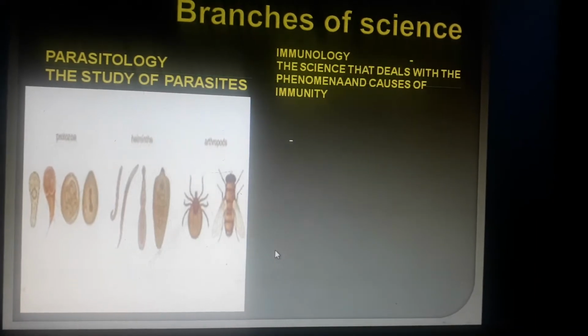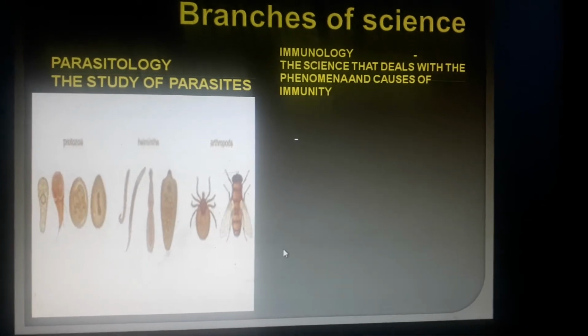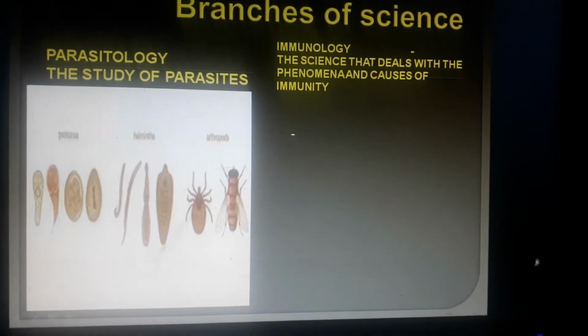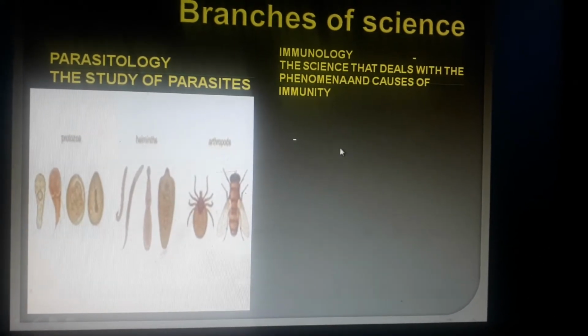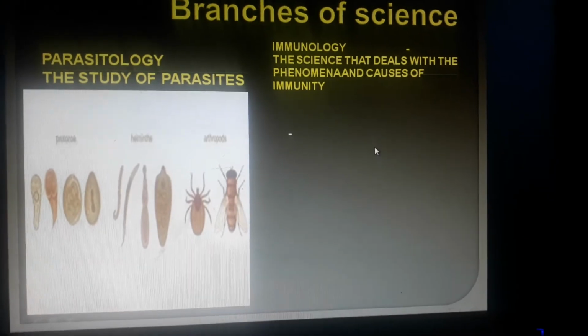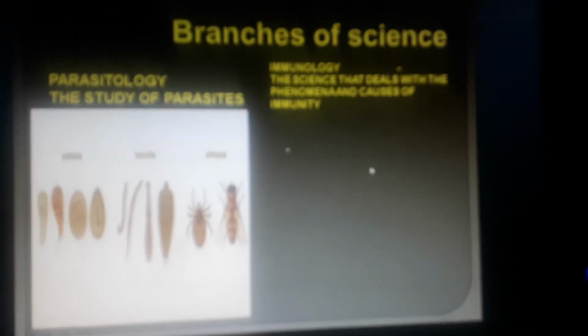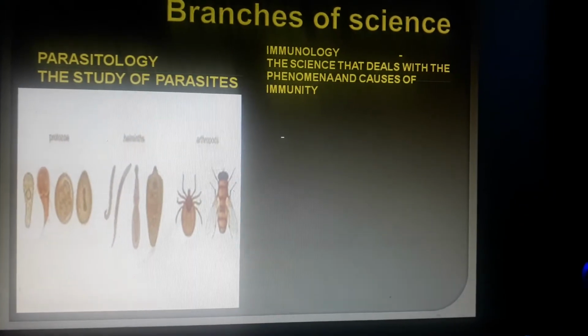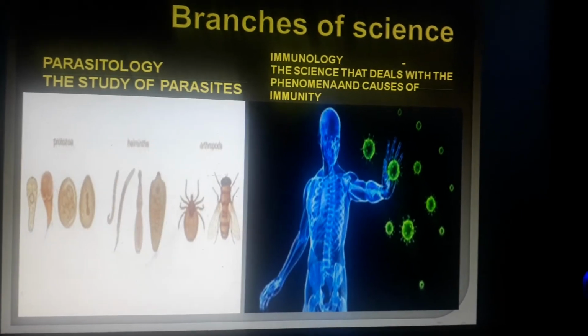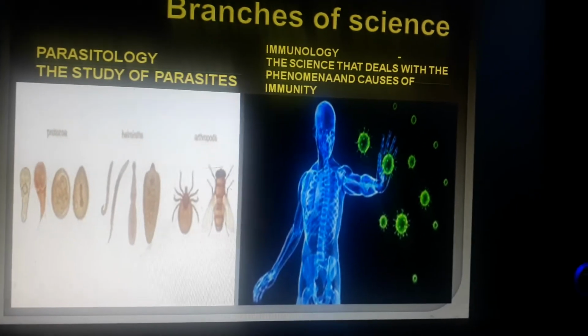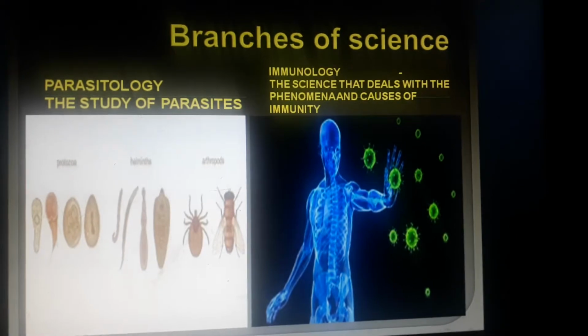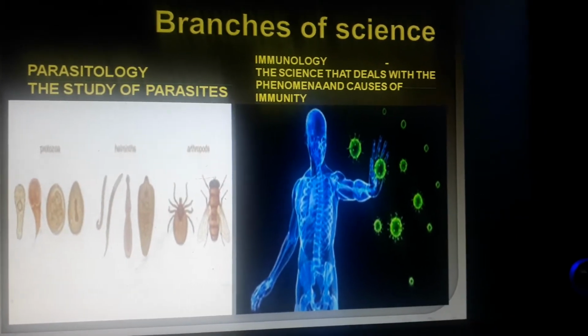Then immunology is our body's defense against disease, how much we can fight. When we are studying immunology, we study the power of our body to resist diseases. Here you can see this person is fighting the coronavirus, isn't it? That is what we study in immunology.